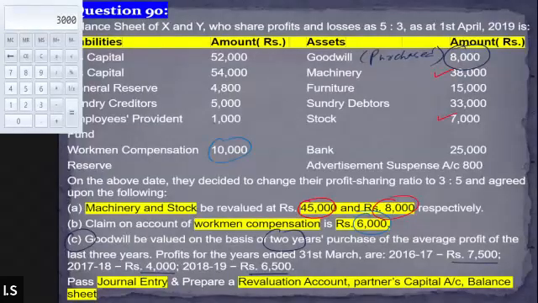Now look at the asset side of the balance sheet. We have machinery, furniture, sundry debtors, stock, bank. There is nothing given in the balance sheet which requires adjustment except the advertisement suspense account. I've already told you that advertisement suspense account is a kind of loss, and if it is a loss, it is to be borne by both the partners in the old PSR.